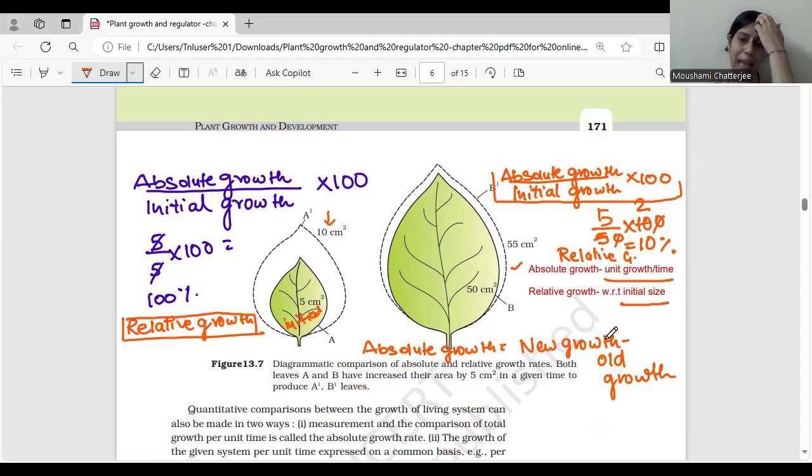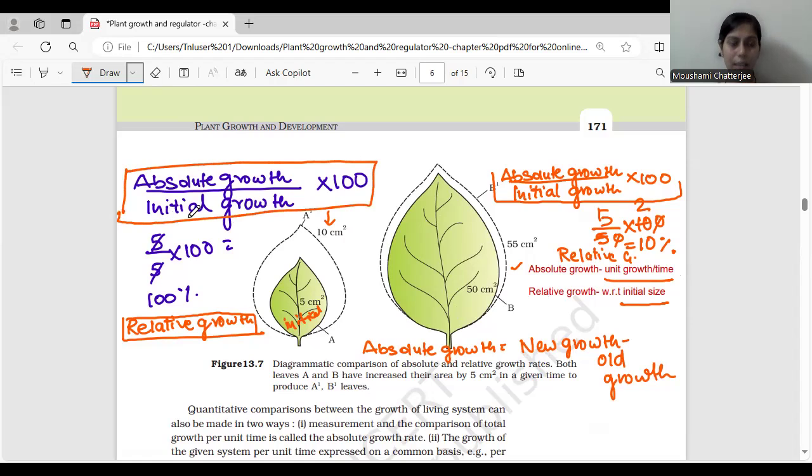Now, if we have to calculate the growth for both leaf A and B, how do we calculate? Relative growth is absolute growth by initial size into 100. Absolute growth is 5, and we get that as 10 minus 5 is 5 centimeter cube. The initial size is 5. So 5 by 5 into 100, and we get 100% relative growth over here.